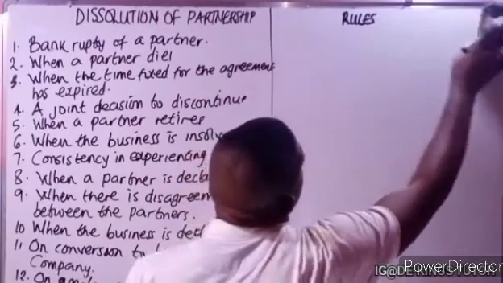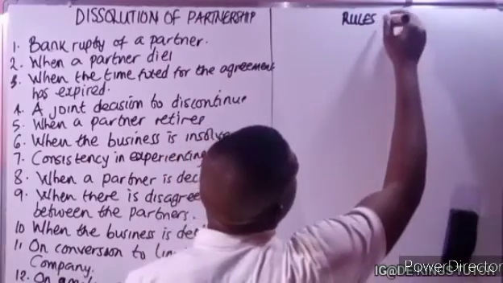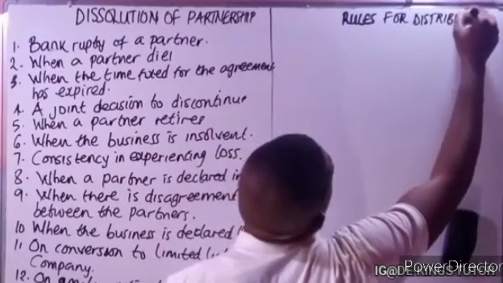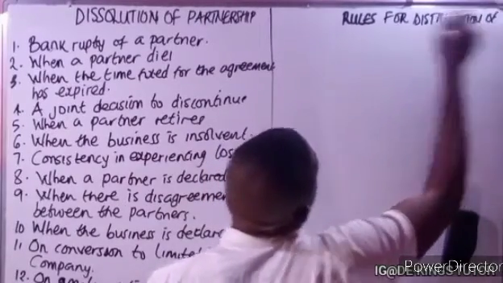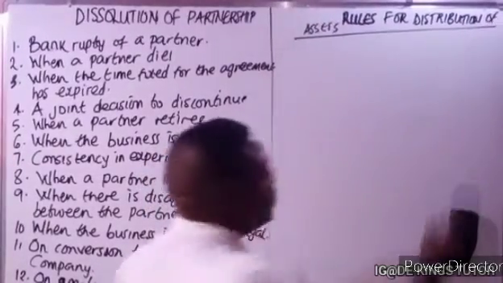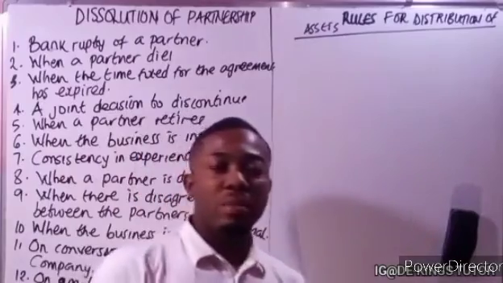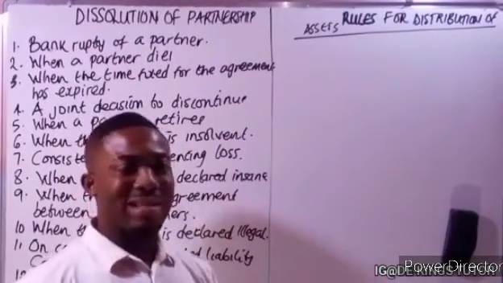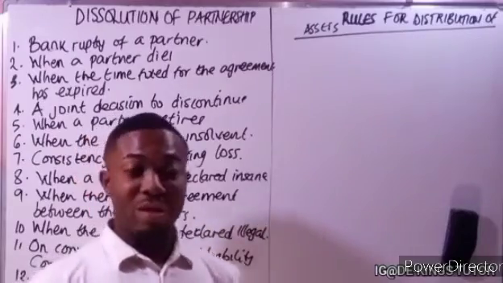Some of the rules they should follow are what we call the rules for distribution of assets. Because when the partnership comes to an end, they have to share the assets among themselves.